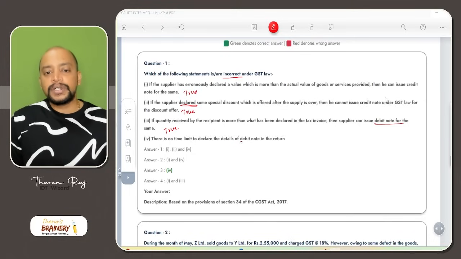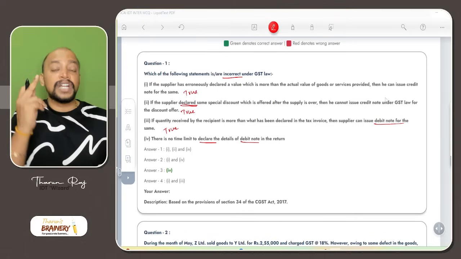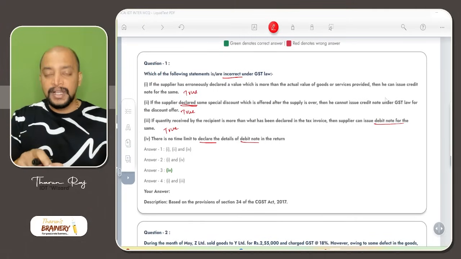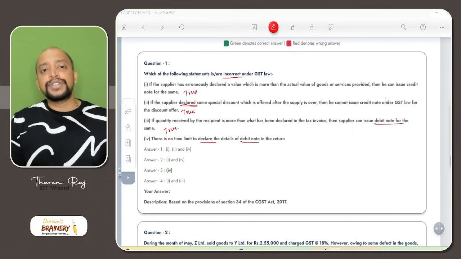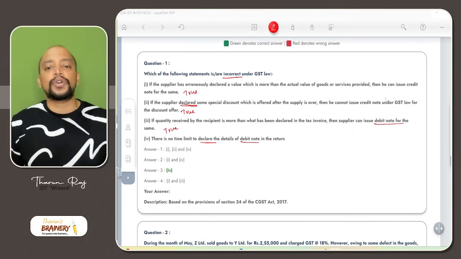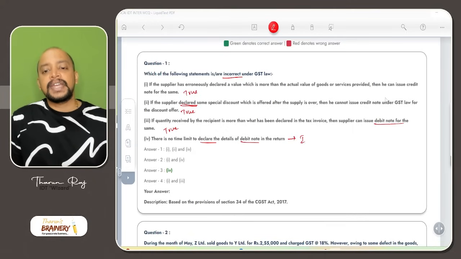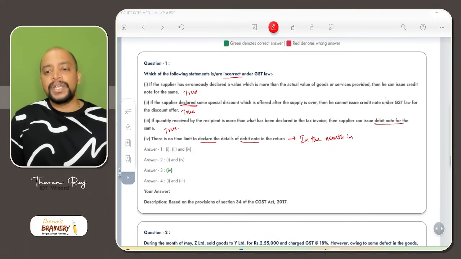Then fourth point, there is no time limit to declare the details of debit note in the return. So debit note needs to be declared in the return. There is no time limit to give the debit note. But once a debit note is issued, in the month in which it is issued, it should be declared in GSTR1.